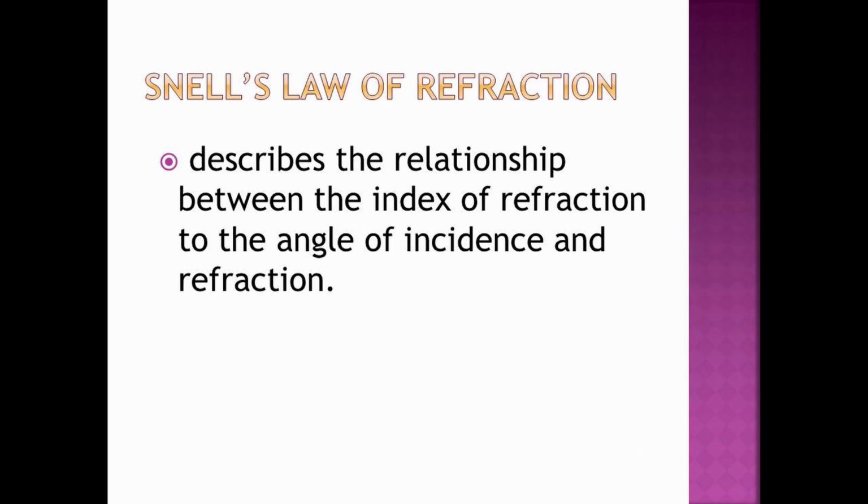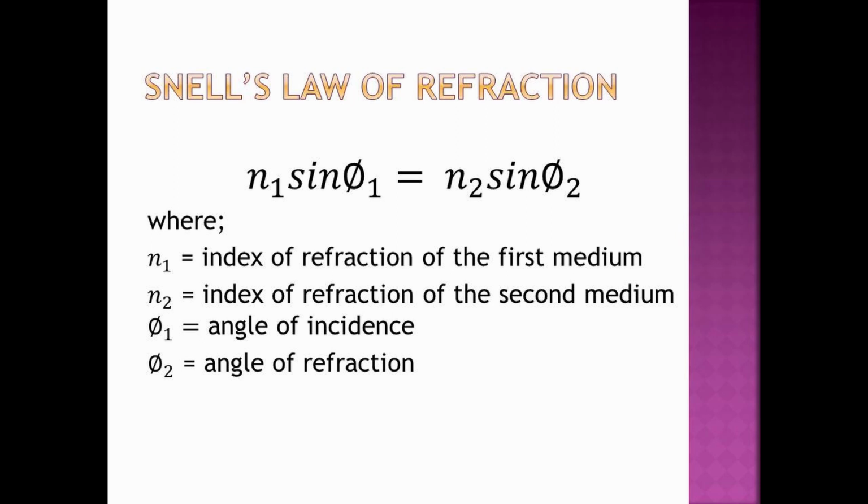Now, this event, what we call refraction, is described mathematically in these equations. The first equation that we're going to look at is the relationship of the incident angle and the refracted angle in relation to the indices of refraction.